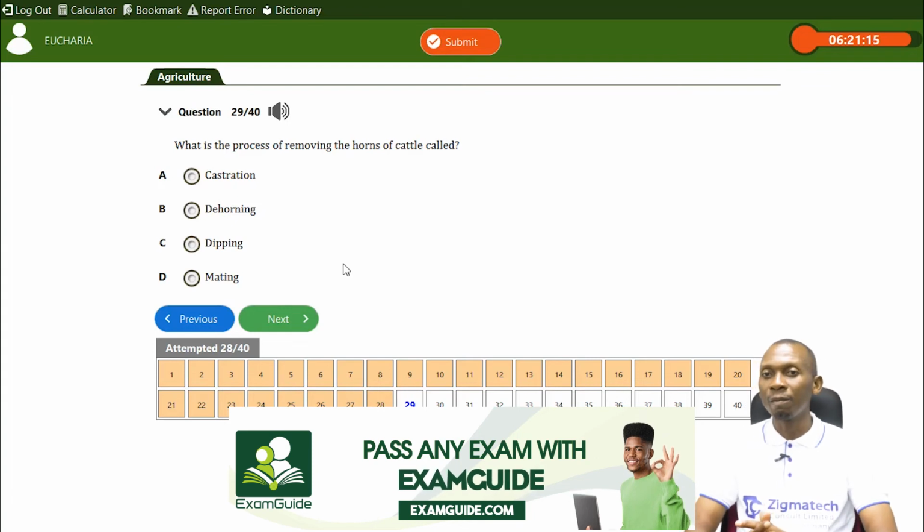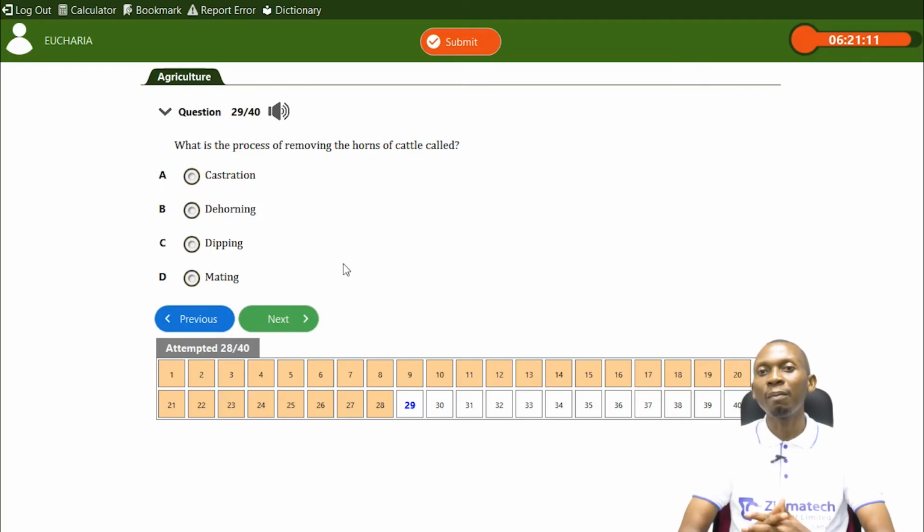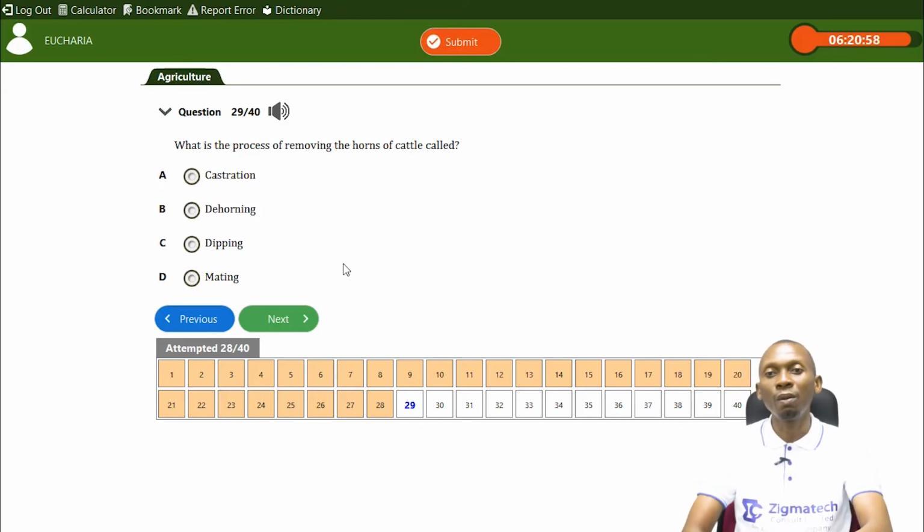We have dipping. Dipping has to do with controlling of ectoparasites in farm animals using a trench, which is like an excavation where pesticides, which are agrochemicals, are placed and filled with water, where the animals can be passed through, and this helps to control ectoparasites like ticks and lice. The chemicals used are called acaricides. So that's just for dipping, for background knowledge.